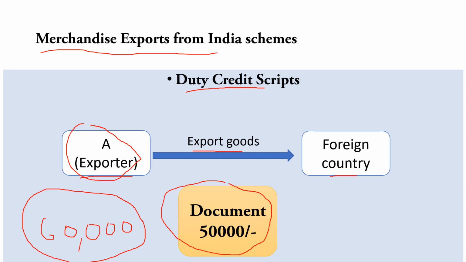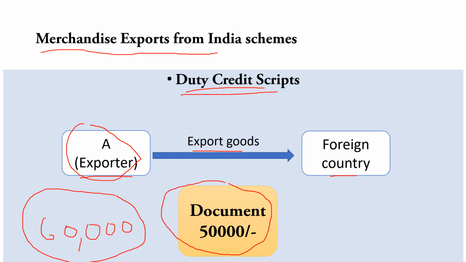Duty credit script is provided for the export of goods or export of services. इसकी जो वैलिडिटी होती है वो 24 मंथ की होती है और ये ट्रांसफरेबल भी होती है। Suppose A doesn't want to import any good from another country or from a foreign country, then he can transfer that duty credit script to another exporter.